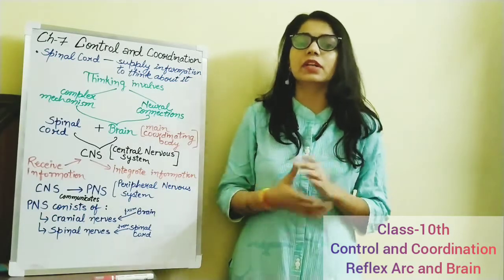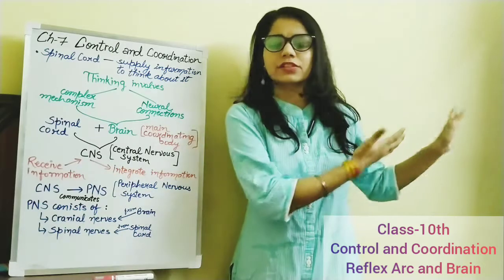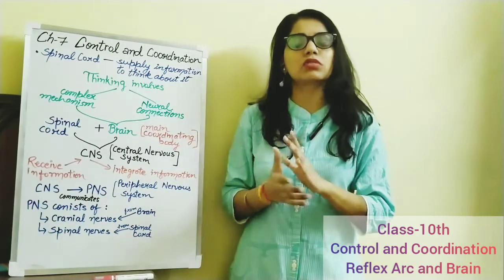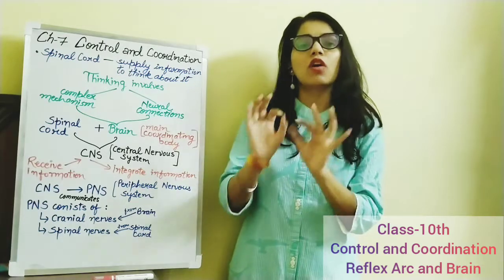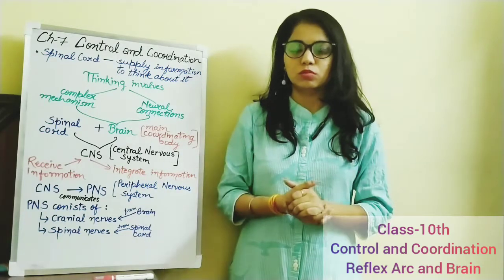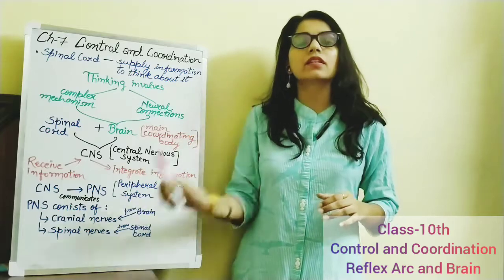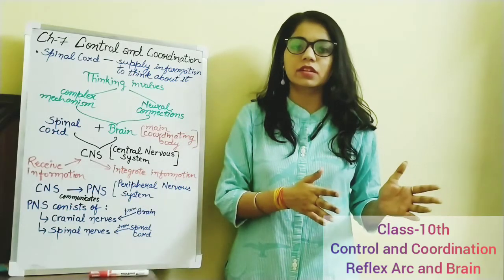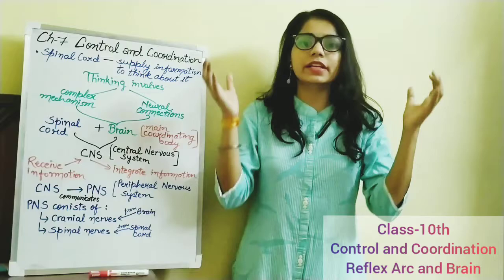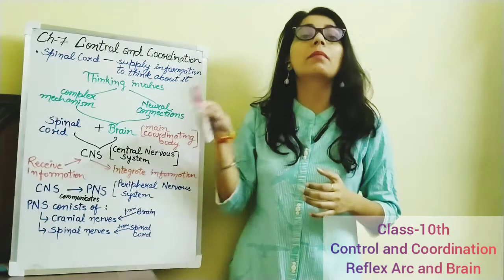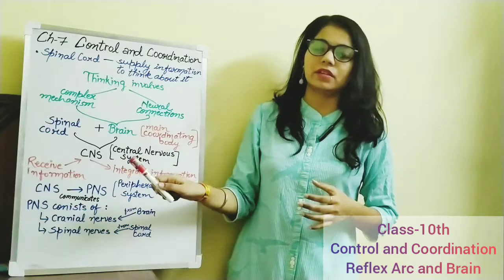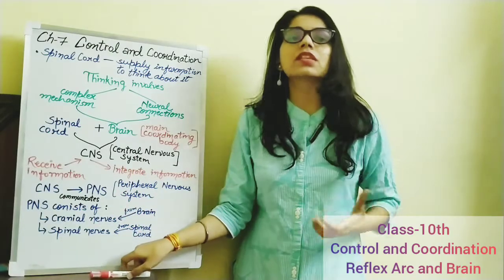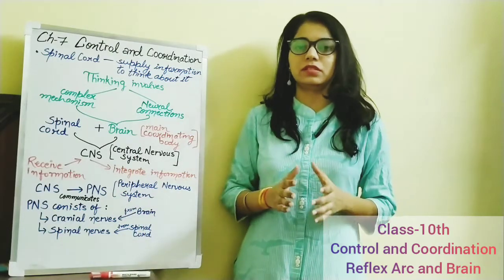For example, let's keep the reflex action aside for now, as we have understood it. Let's talk about any simple and normal movement that you do. For example, taking a pen, moving a chair. That message is also sent to the brain that I want to pick up a pen, and then these muscles pick up the pen. This is how the process takes place.